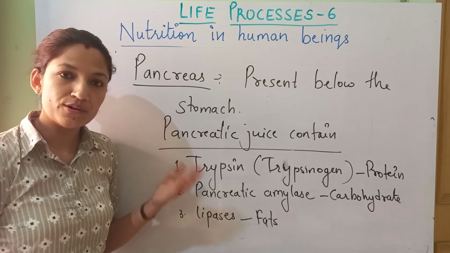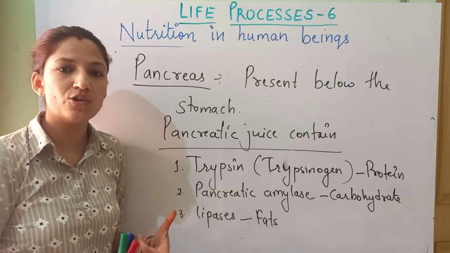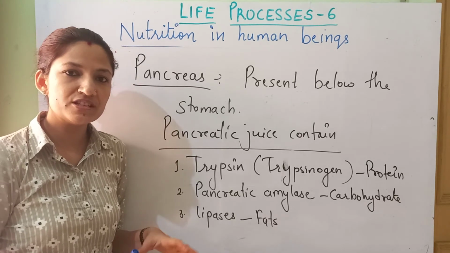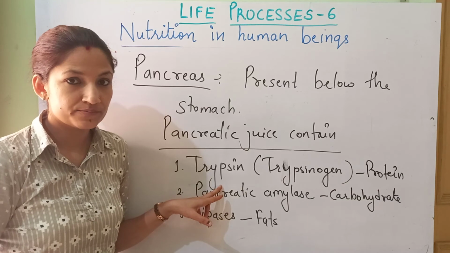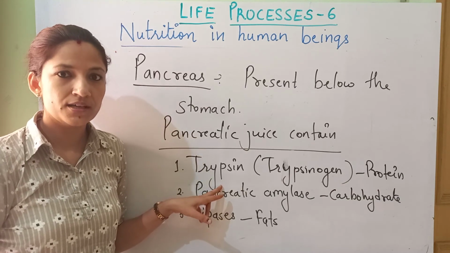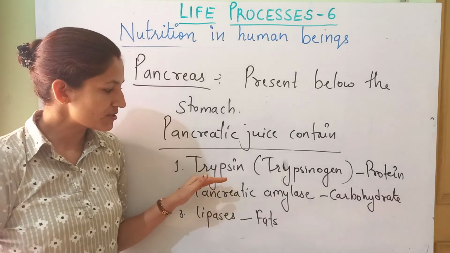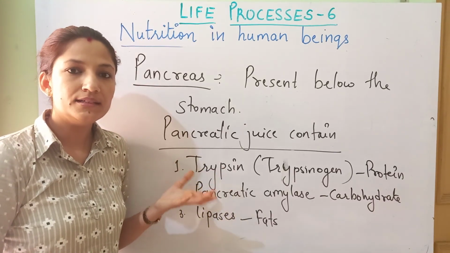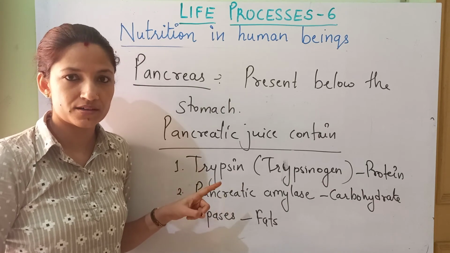Now we'll see the trypsin enzyme is secreted by the pancreas. There is one more enzyme we already talked about, pepsin, secreted by the wall of stomach. So there is a difference between these two. This enzyme needs alkaline medium for its action. Pepsin requires acidic medium. Okay, this is going to act upon the intermediates of the protein digestion in the stomach.